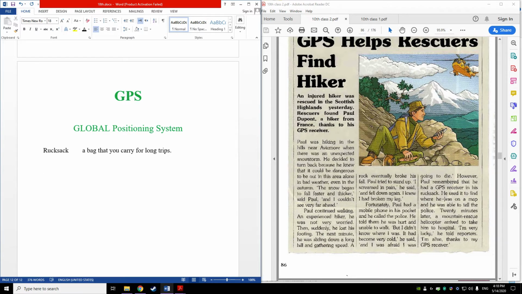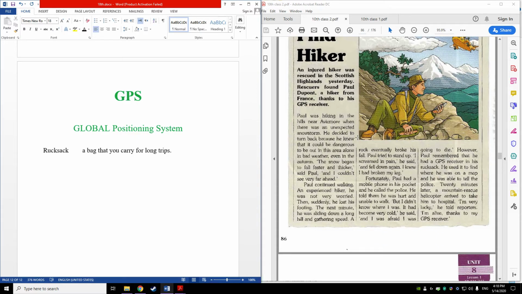However, Paul remembered that he had a GPS receiver in his rucksack. He used it to find where he was on a map, and he was able to tell the police. Twenty minutes later, a mountain rescue helicopter arrived to take him to hospital. I'm very lucky, he told reporters. I'm alive thanks to my GPS receiver. So that's it for the first text. So how did they help him? They helped this hiker by using his GPS.